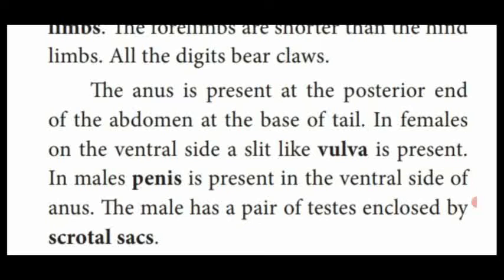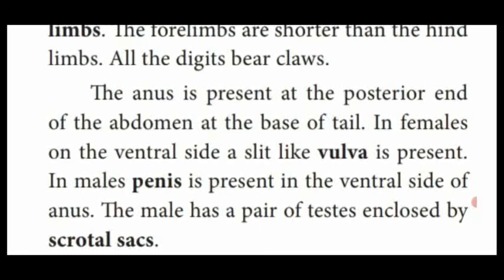In the male, on the ventral side, there is the penis, which has a minute opening to pass out the urine outside. This penis is present on the ventral side of the anus in males.